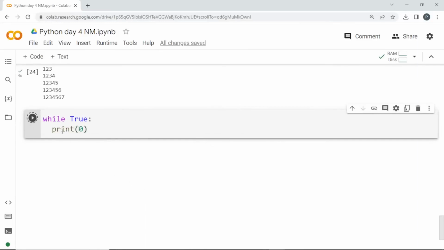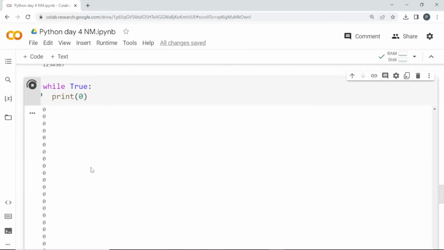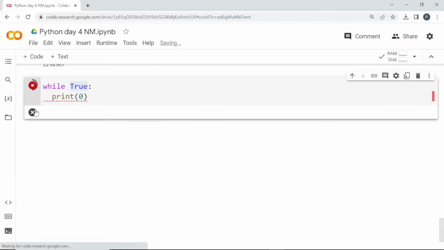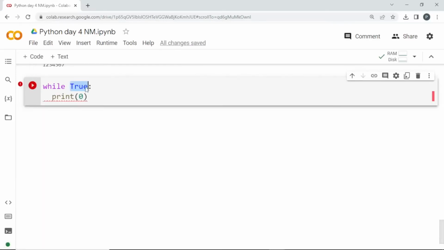See here, if I run this, it is going to give me a lot of zeros. Since I am setting it permanently to true, it will keep on going. So you should avoid this. You have to set somewhere that it becomes false, otherwise you will be getting an error. You have to terminate it manually. So I'll terminate this. And you have to set some condition so it can become false.